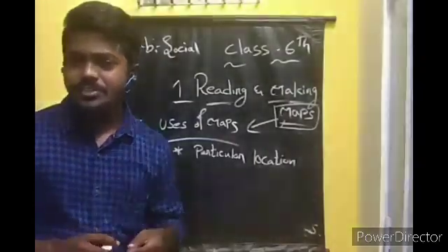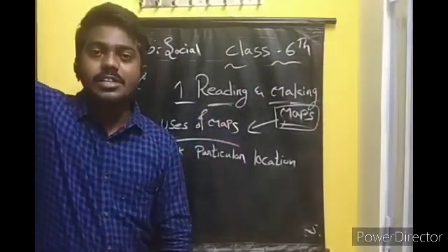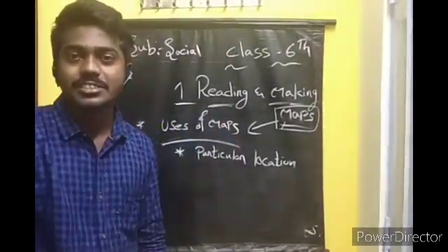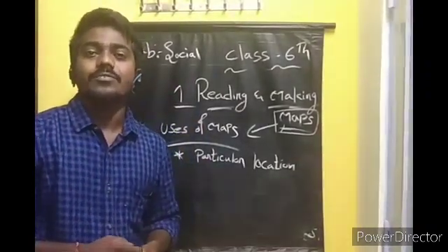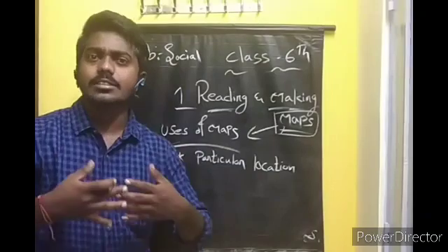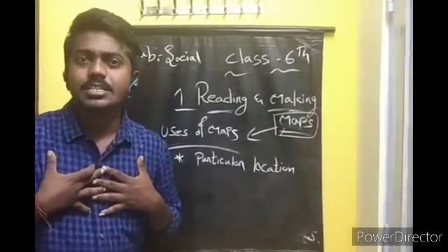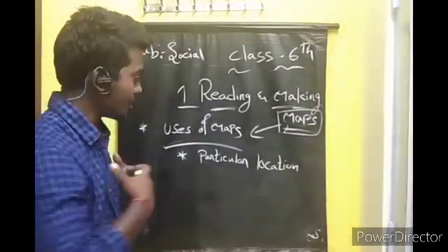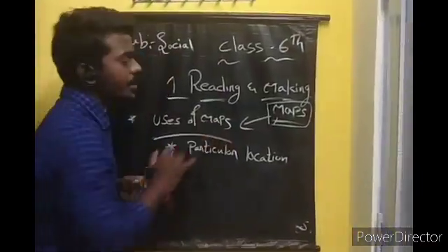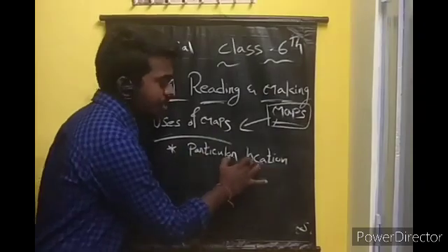Sir, Gujarat lies in the west direction. If I ask, our state lies in which direction? You say our state lies in the south direction. So by knowing the map, we can find out the particular location.